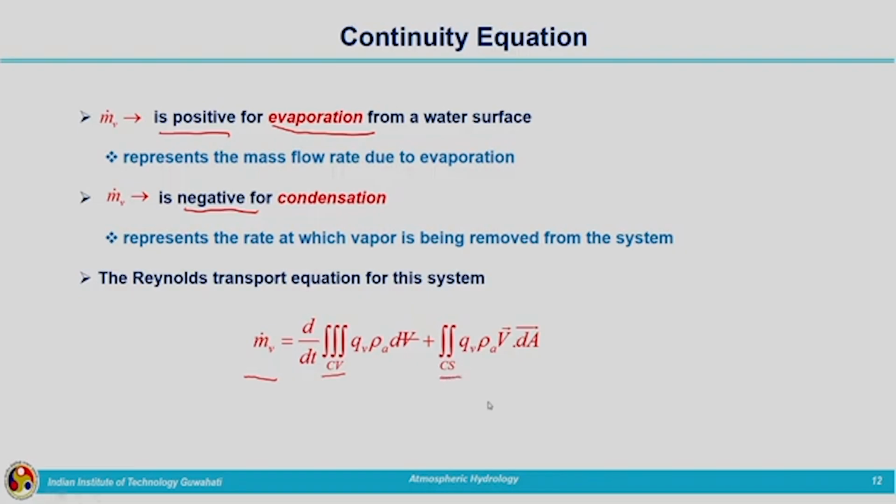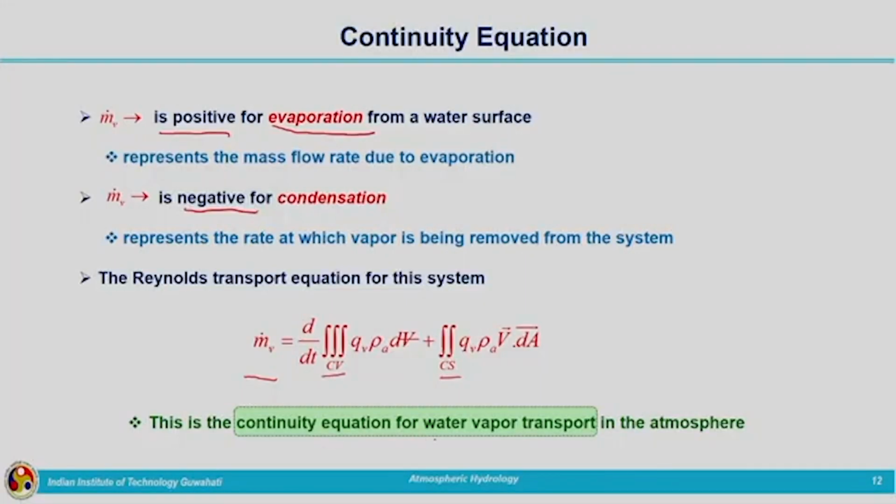This equation is very important because it is the well known continuity equation for atmospheric water, the continuity equation for water vapor present in the atmosphere, which represents the water vapor transport in the atmosphere. So, this needs to be thoroughly understood. It is not a very difficult expression.